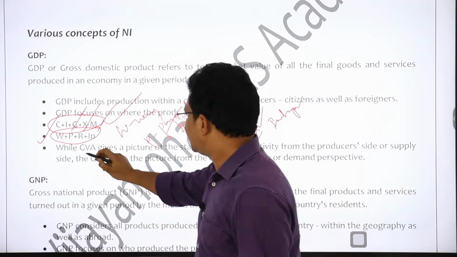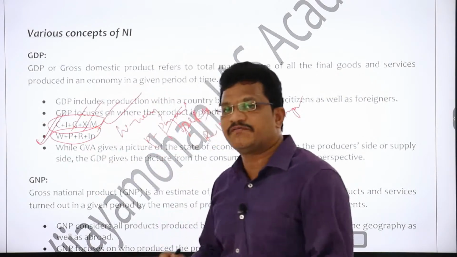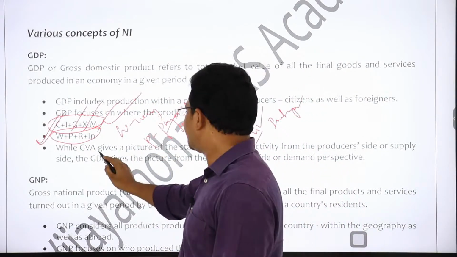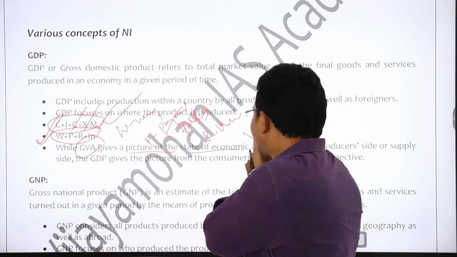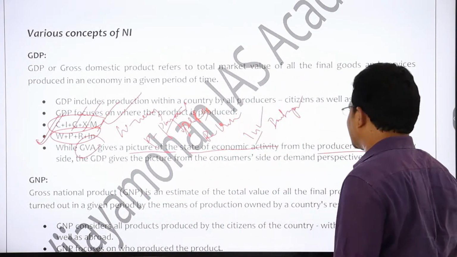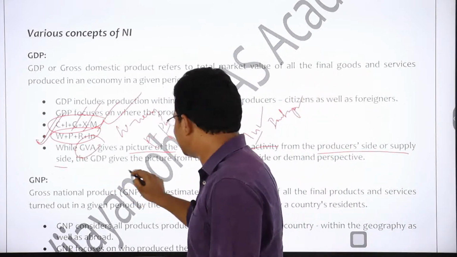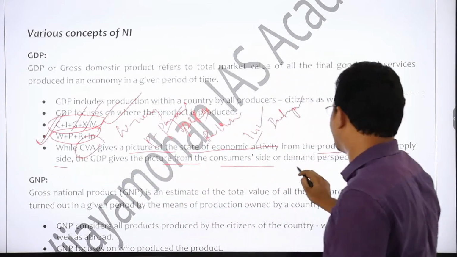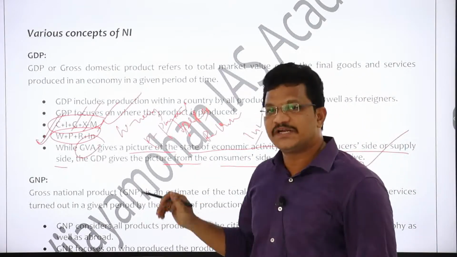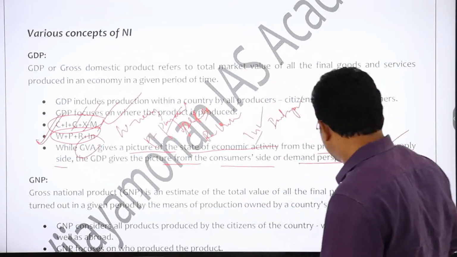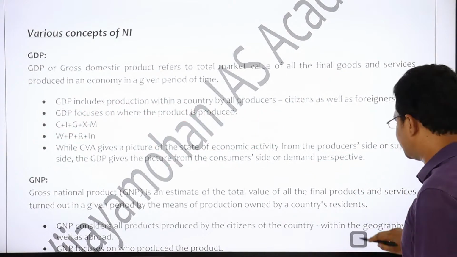Now this is from the perspective of firms. While GVA, that is gross value added, gives a picture of the state of economic activity from the producer side or supply side, the GDP gives the picture from the consumer side or demand perspective. This is the basic difference between GVA and gross domestic product, that is GDP.